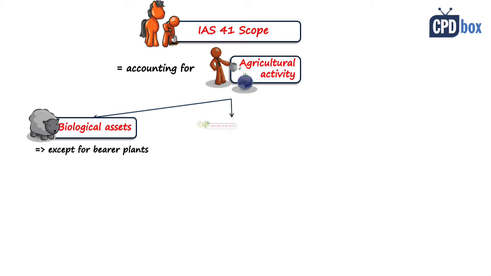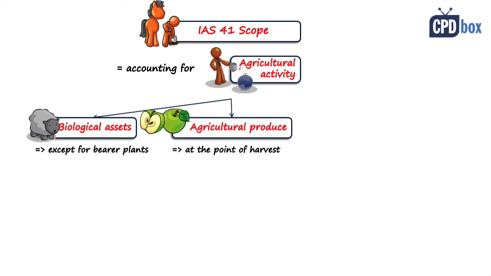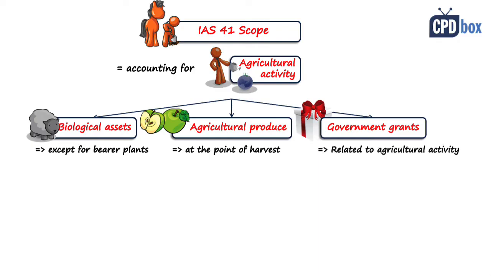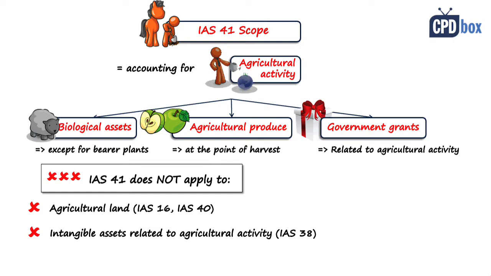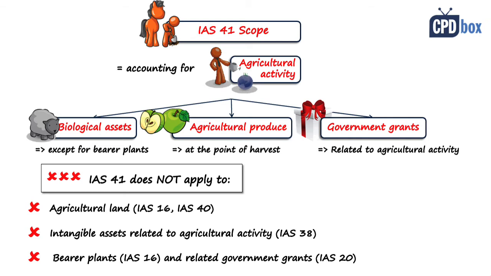Then agricultural produce at the point of harvest, and that's important. And the third area regulated by IAS 41 are government grants related to agricultural activity. IAS 41 does not apply to agricultural land, that's IAS 16 property, plant and equipment, or IAS 40 investment property, to intangible assets related to agricultural activity, and that's IAS 38, and to bearer plants, and that's IAS 16, and of course government grants related to these bearer plants, that's IAS 20.